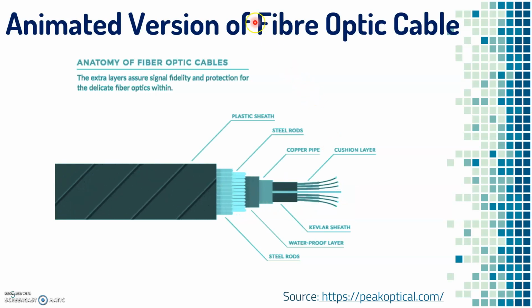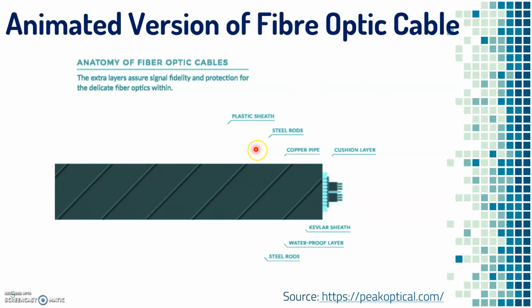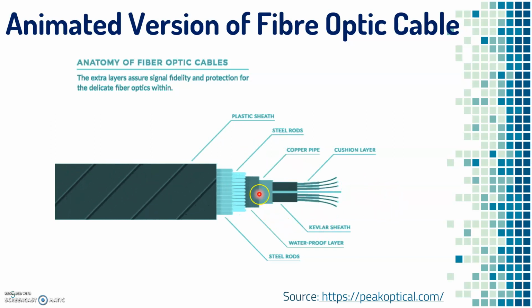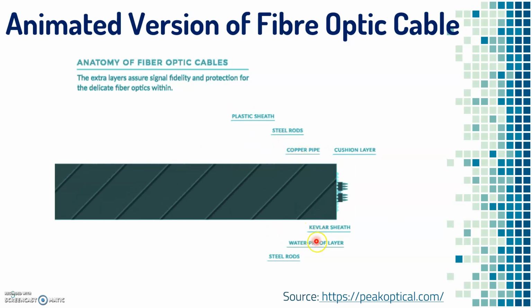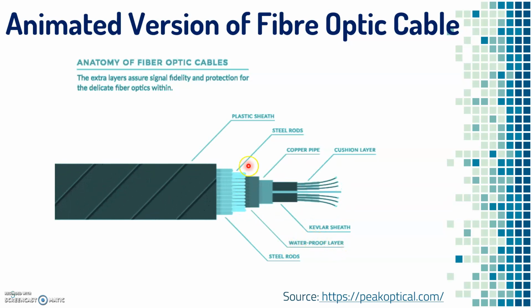Now let us see the animated version of the fiber optic cable. We have some other protective coatings like steel rods, copper pipe, Kevlar sheet, waterproof layer, and some other coatings available to enhance the protection of the cable.